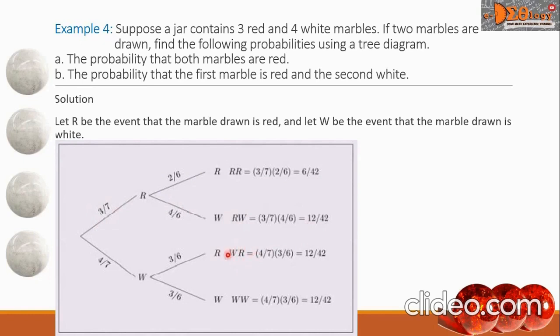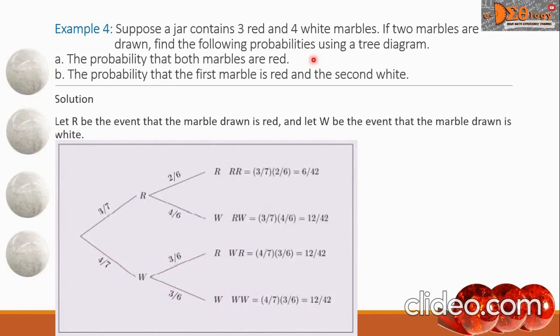And the probability is 4 over 7 times 3 over 6, and we have here 12 over 42. And this WW means taking 2 white marbles for our problem. So we have 4 over 7 times 3 over 6, and we have here 12 over 42.